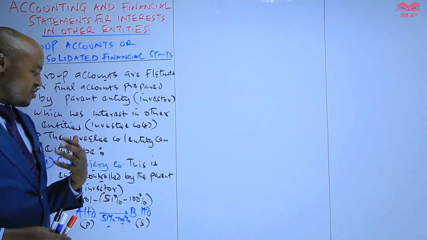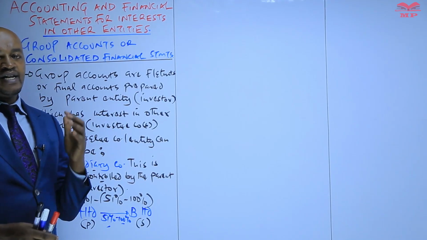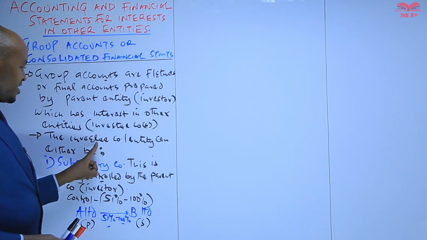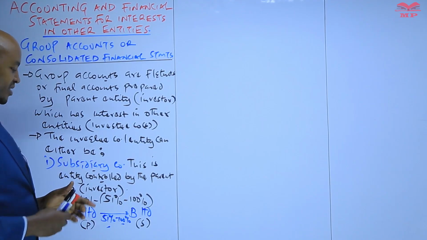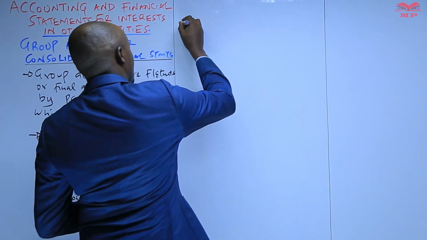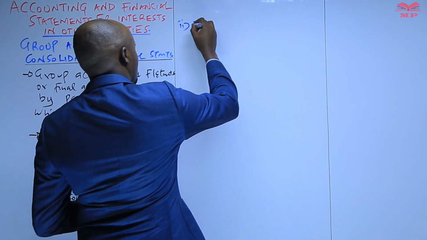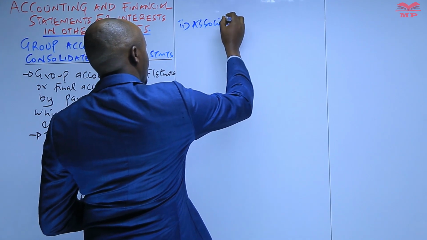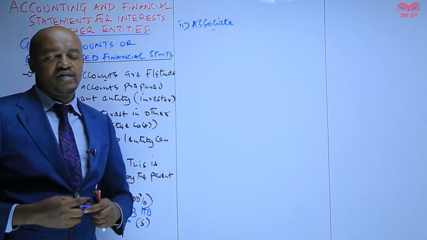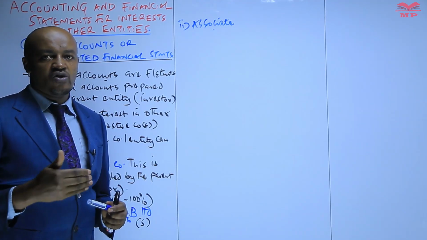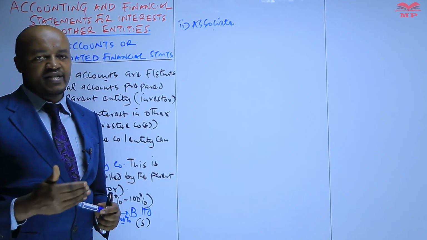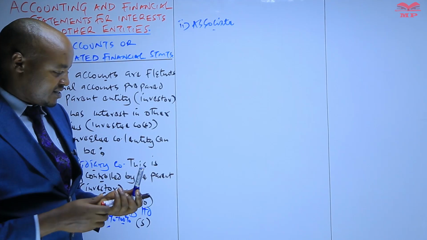So we're going to look at how those particular group accounts are prepared at a later stage. But on the other hand, this particular investee company can either be a subsidiary, number two, it can also be an associate. So when we talk about an associate, basically this is a company over which the investor has something called significant influence. It is an entity over which the investor company has a significant influence.